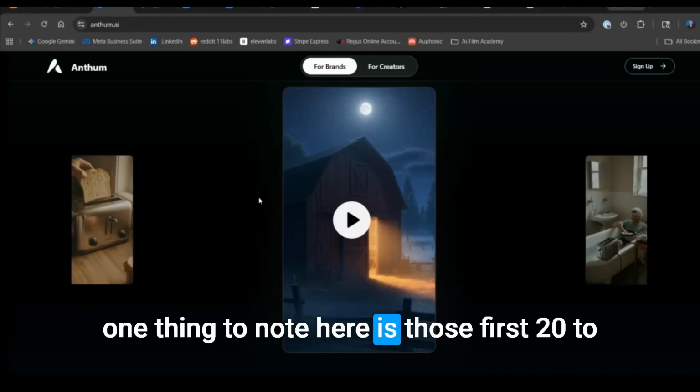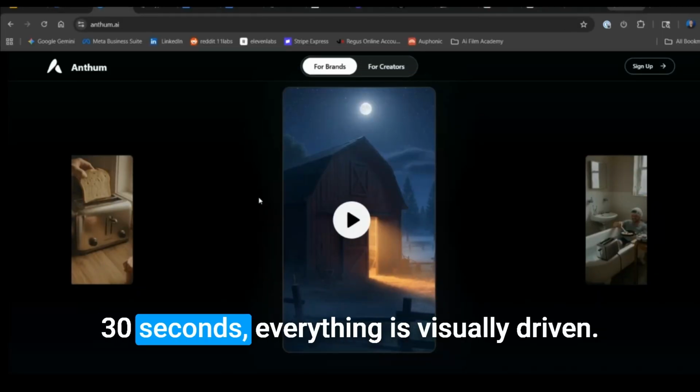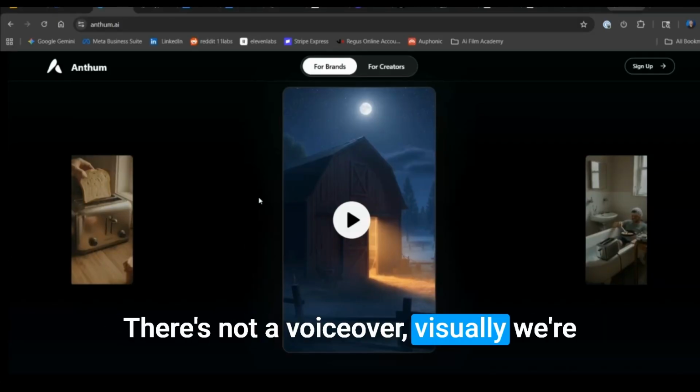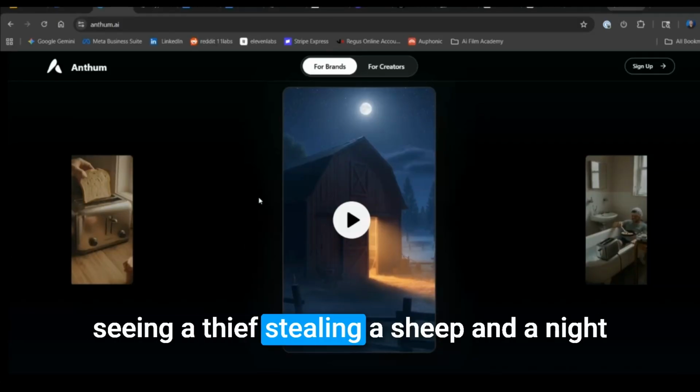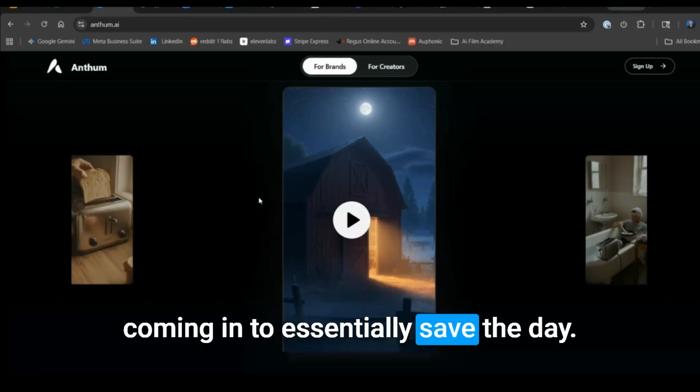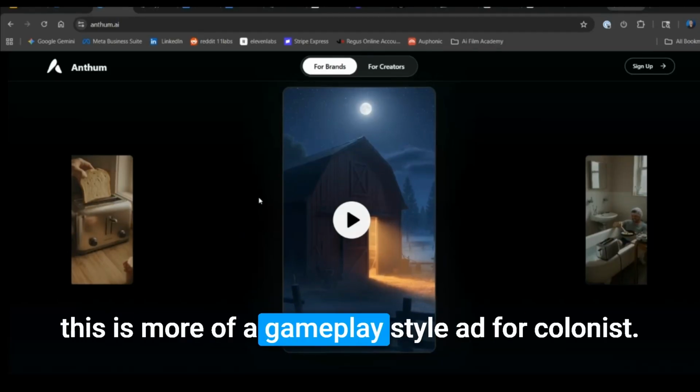One thing to note here is those first 20 to 30 seconds, everything is visually driven. There's not a voiceover. Visually, we're seeing a thief stealing a sheep and a knight coming in to essentially save the day. This is more of a gameplay style ad for Colonist.